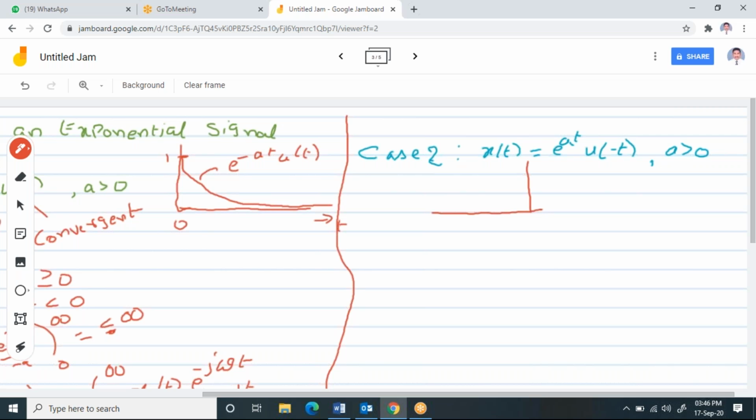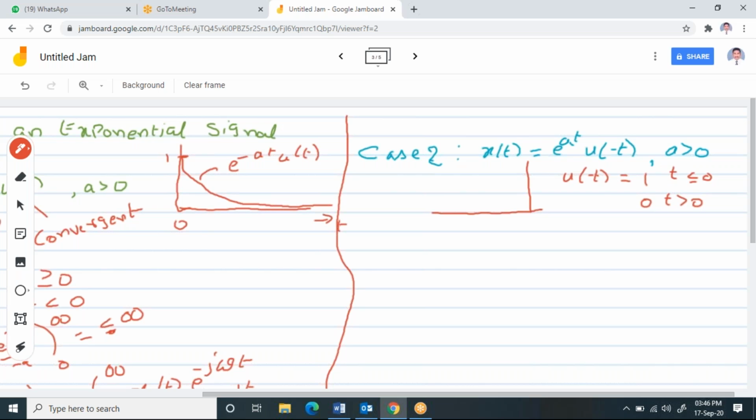Now, when you plot the graph for this, this is u of t on the positive side. U of minus t means I can write u of minus t is equal to 1 for t less than or equal to 0, and it is 0 for t greater than 0. This is the condition. So that's what u of minus t is.